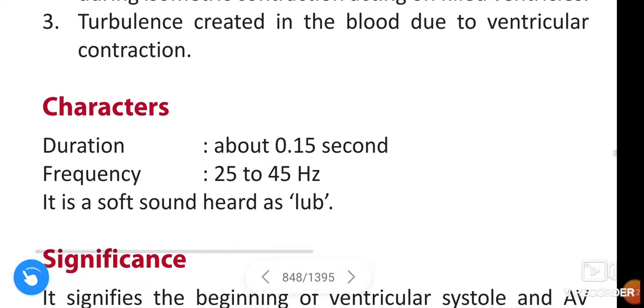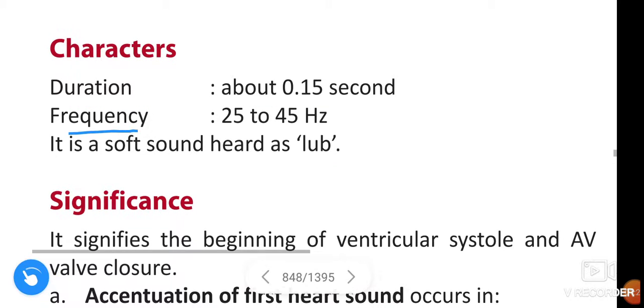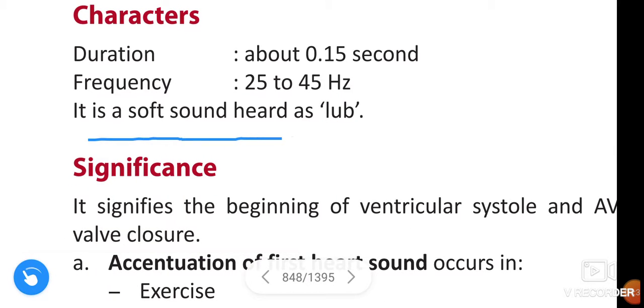And the characteristics of first heart sound are: duration about 0.15 second, frequency 25 to 45 Hz. It is a soft sound heard as lub.